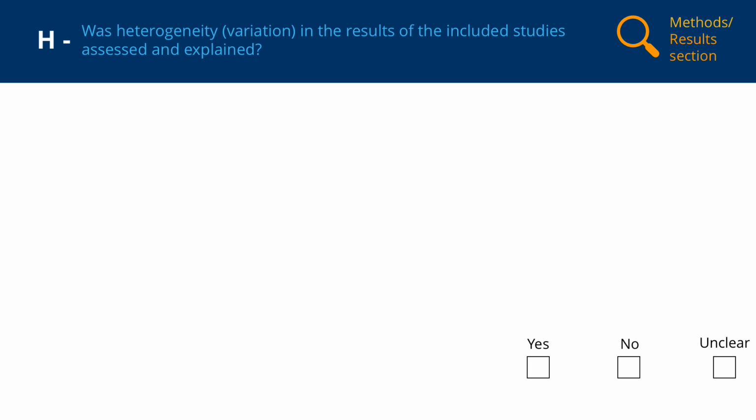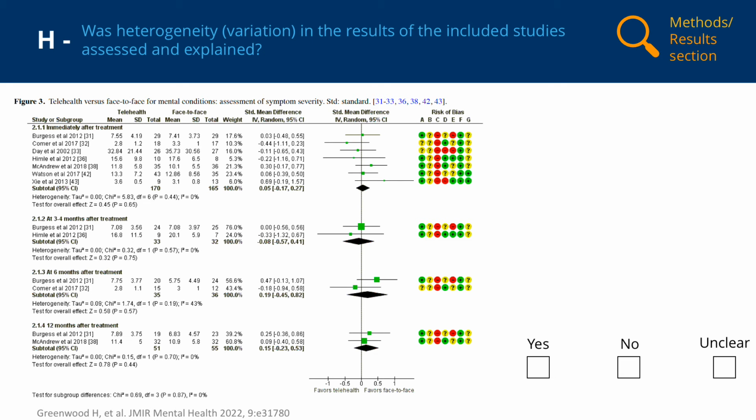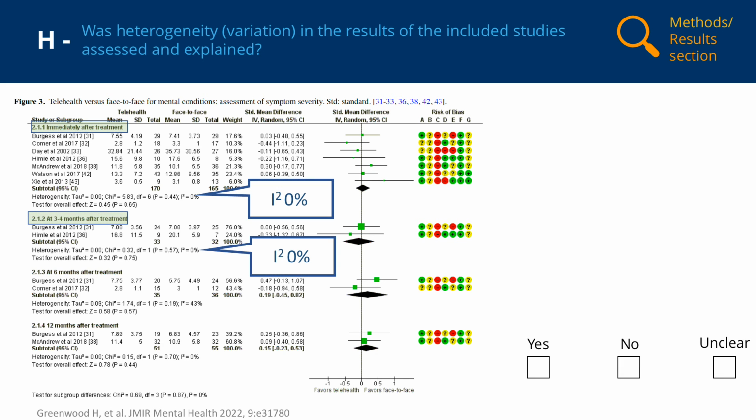We can see the results of this assessment in the forest plot. For the subgroup of studies assessing this outcome immediately after treatment and 3 to 4 months after treatment, the I-squared is 0%, which suggests that the variation in the results of the studies is due to chance. When the outcome is measured at 6 months after treatment, the I-squared is just over 40%. This suggests that variation between the results of the studies may be due to factors other than the time after treatment, such as differences in the populations, interventions, or conduct of the studies. Given the small number of studies, only 2, in this subgroup, it is difficult to explore the reasons for the differences further, and it is difficult to apply the findings of this subgroup to practice.